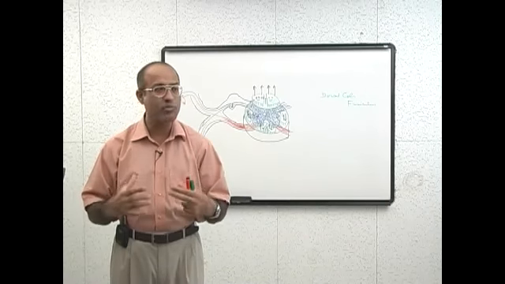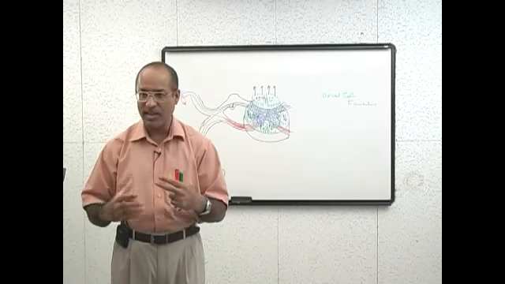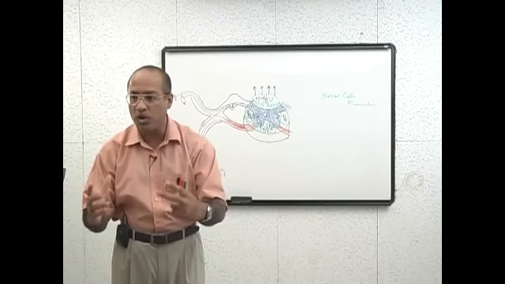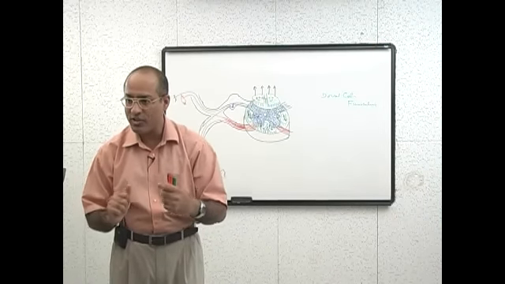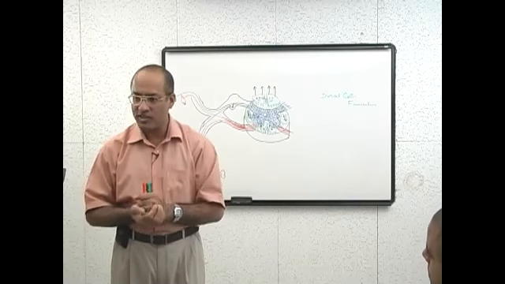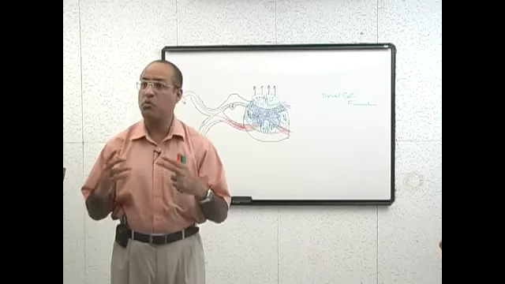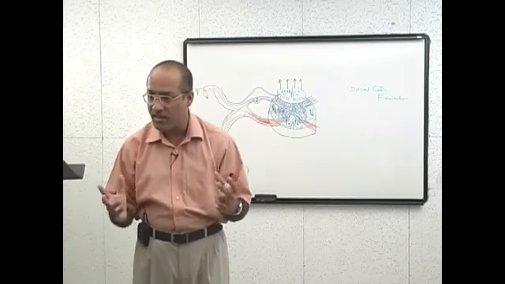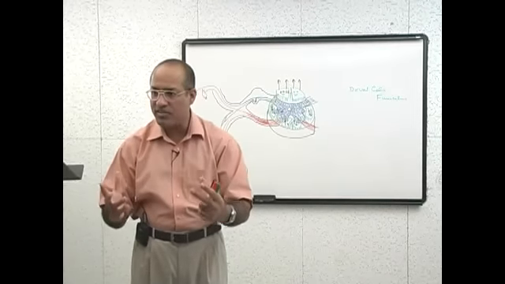Dorsal tracts give better localization and gradations of sensations. The anterolateral system gives poor localization and poor gradations of sensations. The dorsal column has more modern sensations like proprioception, fine touch, vibration, position. The anterolateral system has primitive sensations.